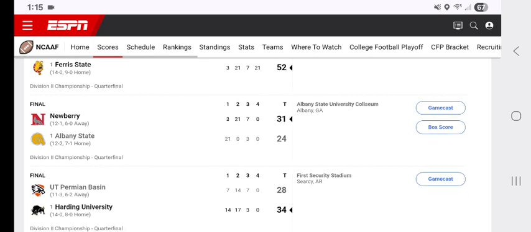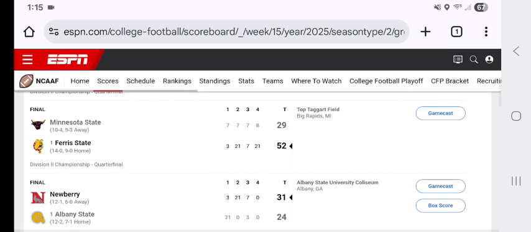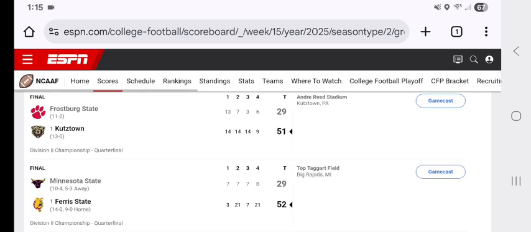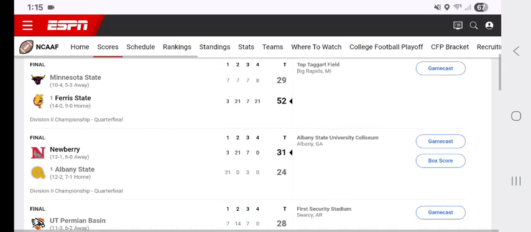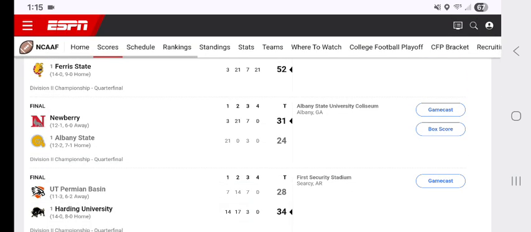Newberry, unseeded Newberry in their region. Or they were not. They were actually the number 3 seed though. Minnesota State Mankato was unseeded, so was Frostburg State. Newberry was the number 3 seed in the region, and they win at Albany State after Albany State played their SAC rival in the second round. They win 31-24, with no points scored in the fourth quarter. And Newberry scored 21 in the second quarter.